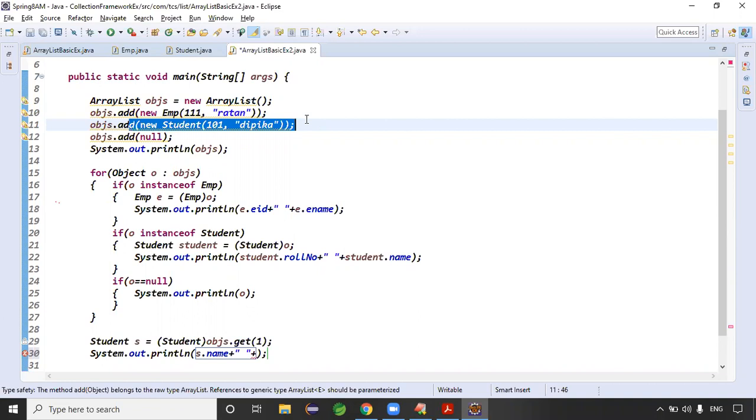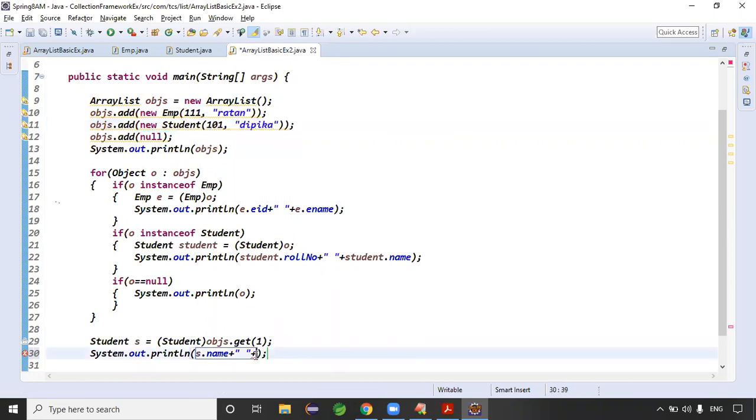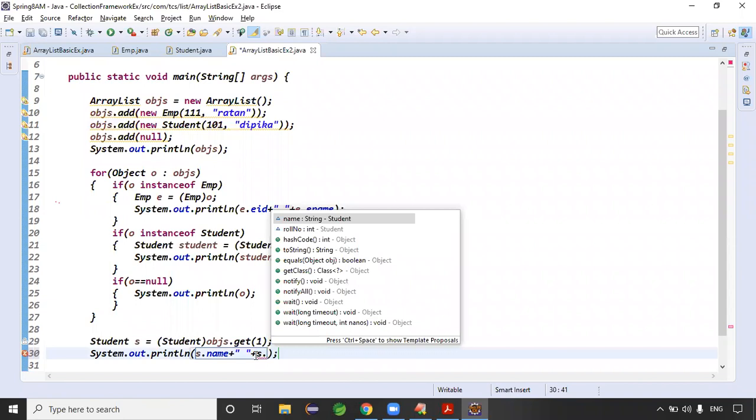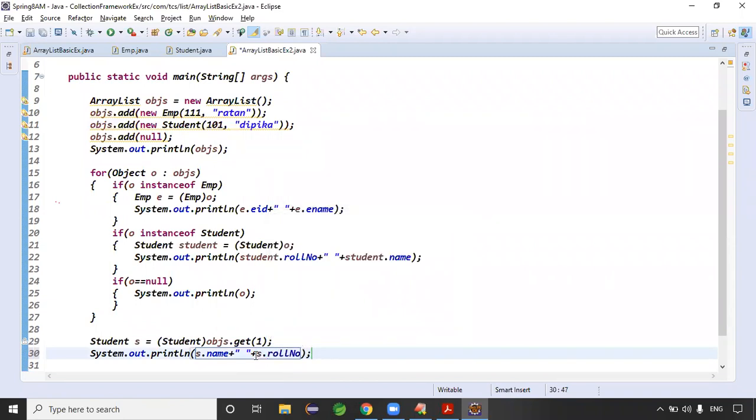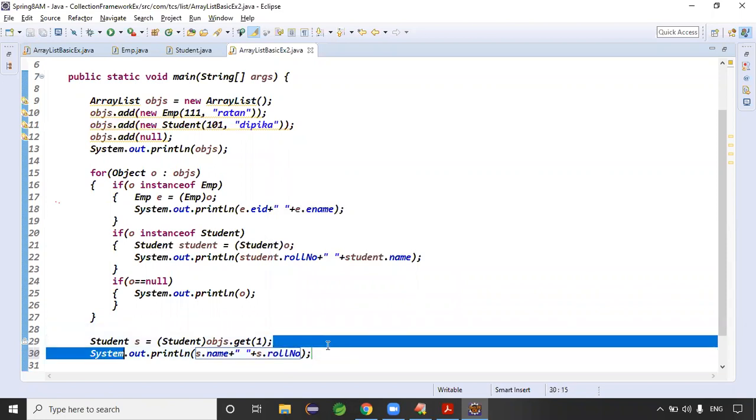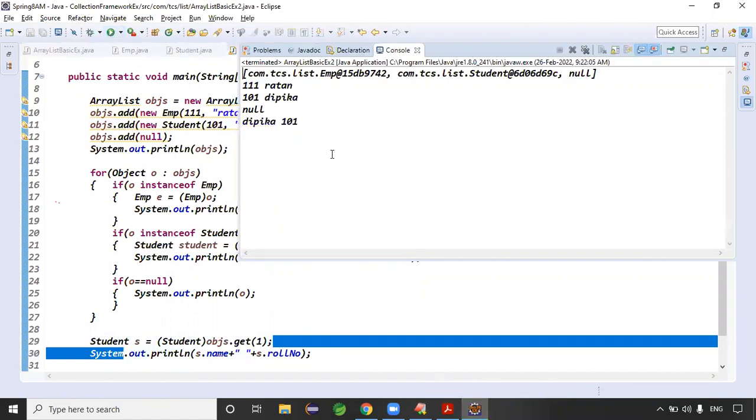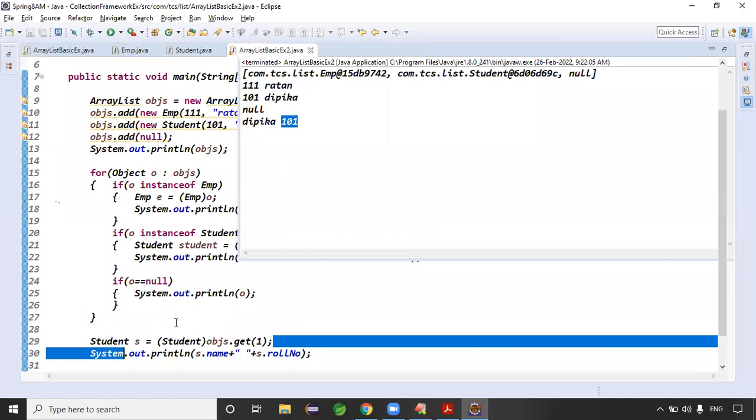Do you know which element is at the 66th position? No, right? That is a problem. So that is the point, guys. If we run this code, as of now we're getting the output, Deepika and 101. Student is Deepika.